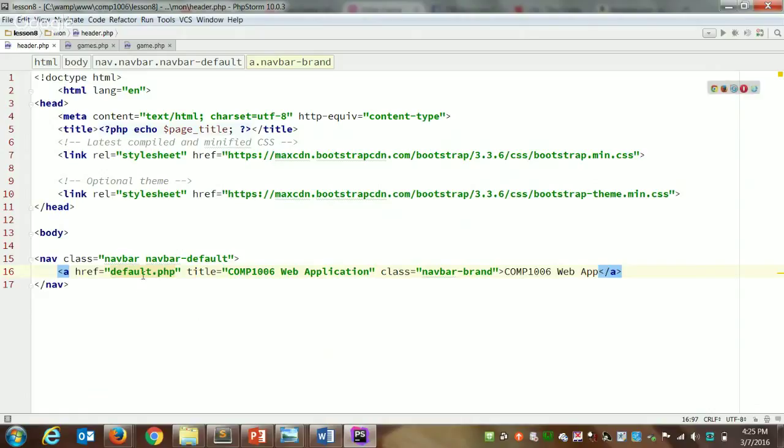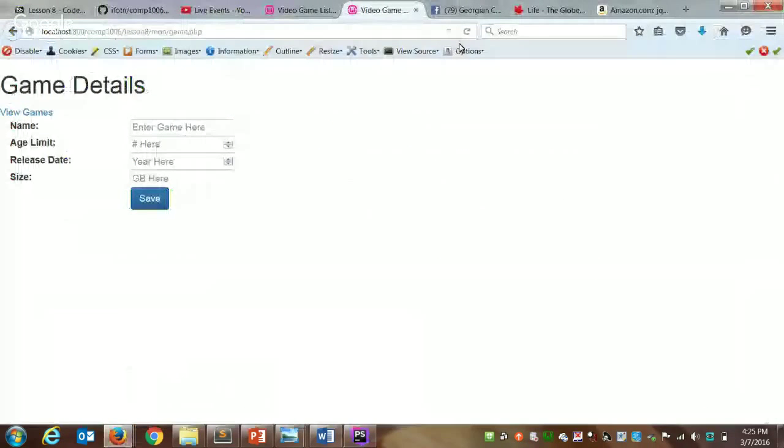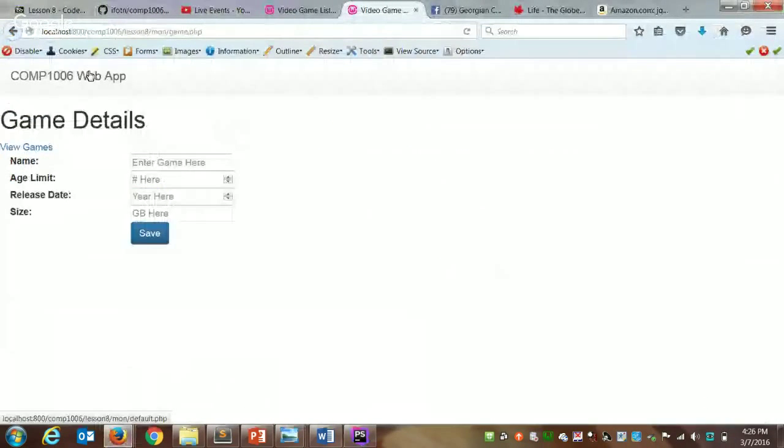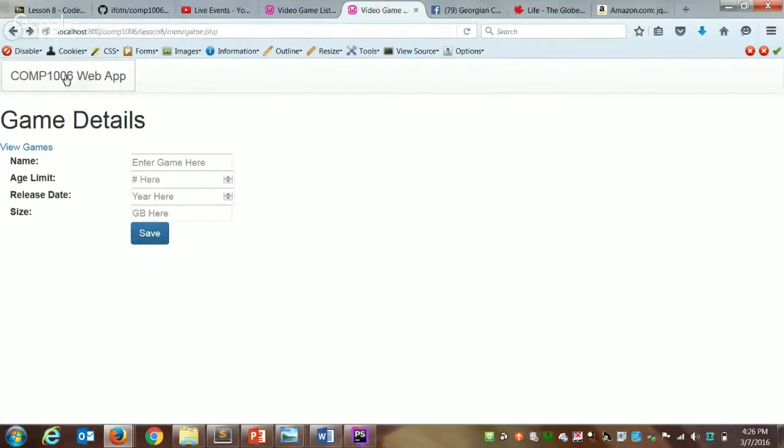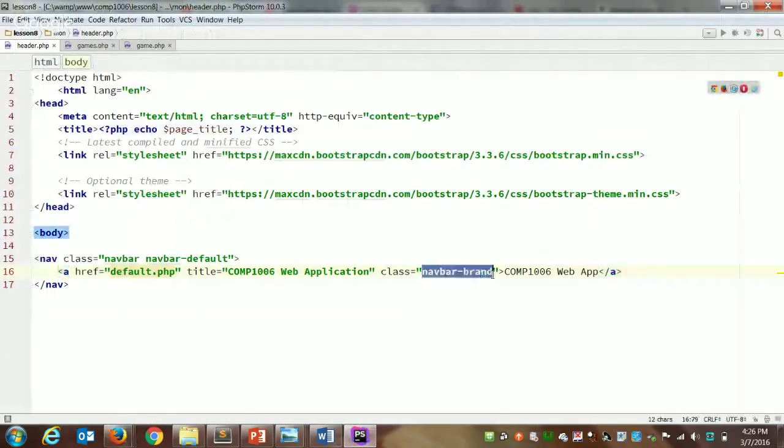So I realize if I click this link, we'll get a 404 error. That's okay. We'll build that page in a bit. That'll be a really simple page. If I go and refresh, this is what it looks like. Okay, so this is a link. If I click it, it looks for a default page that we will have to build. And notice it's a fairly large font. That's what this navbar-brand class does. It puts it off to the left and increases the font size.